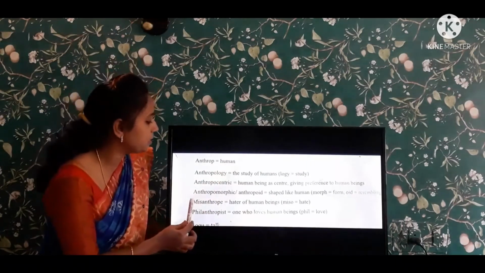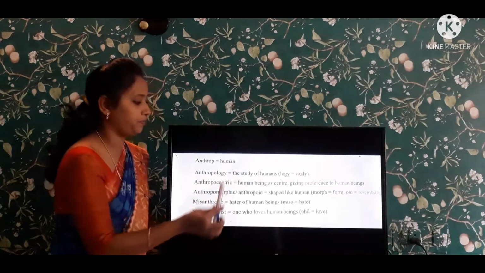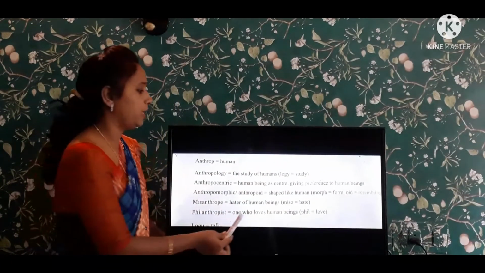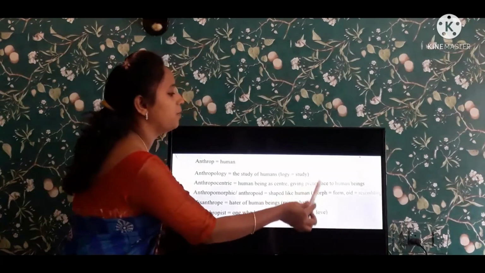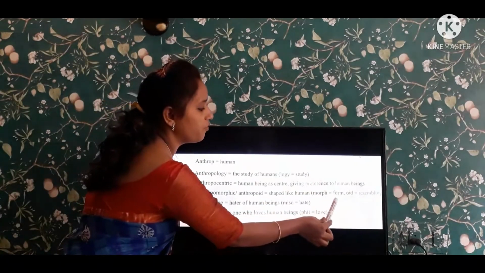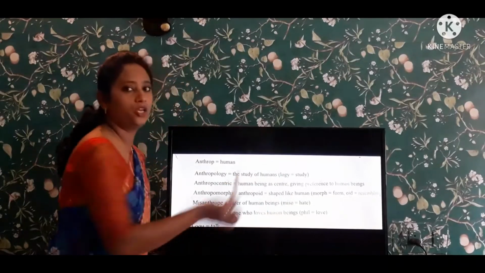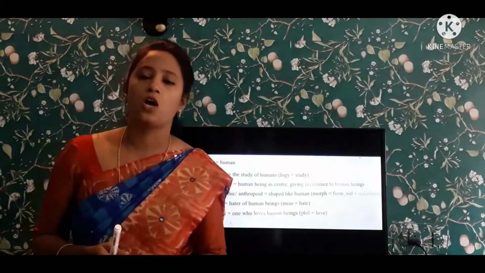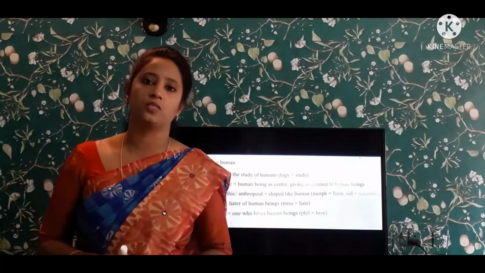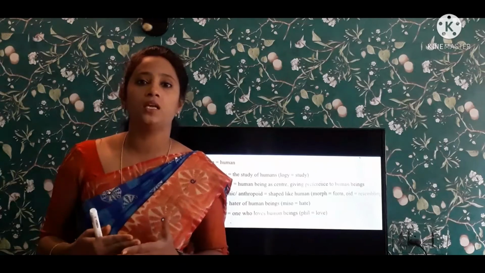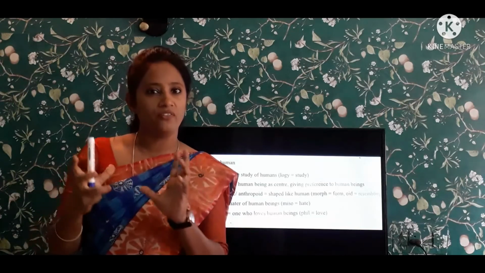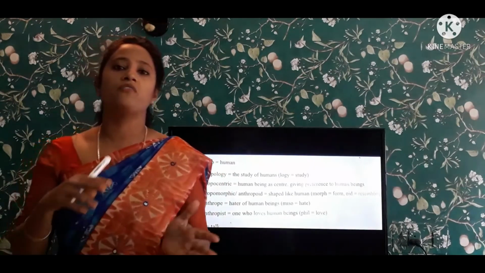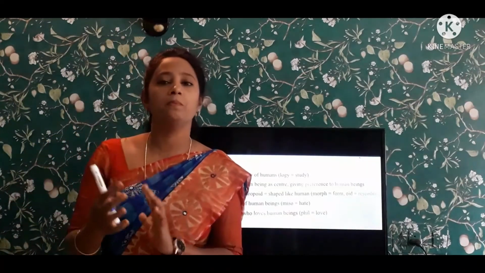Coming to the next one, anthropomorphic or anthropoid. Shaped like humans. Morph means form. Shaped like a human. Many of the cartoons that children watch every day are morphed, resembling human beings, right?